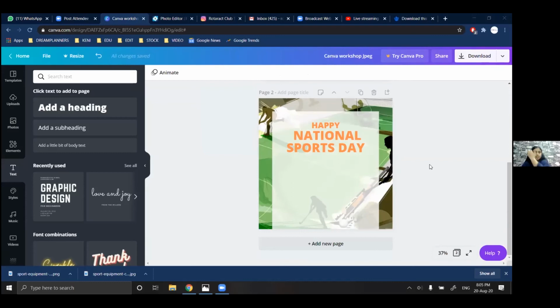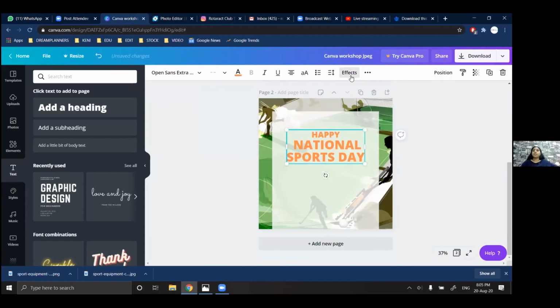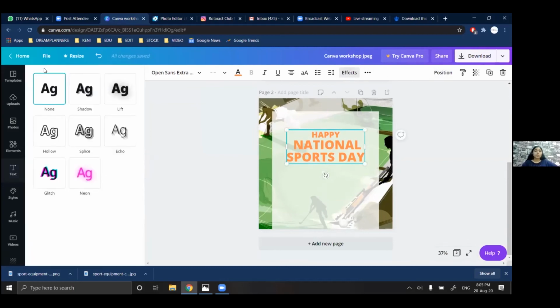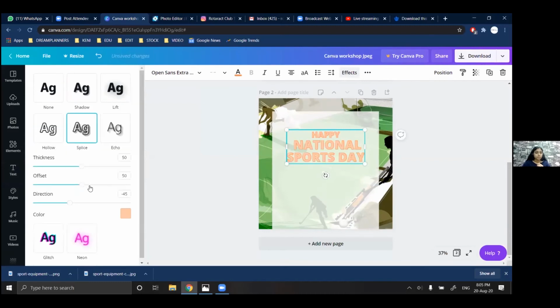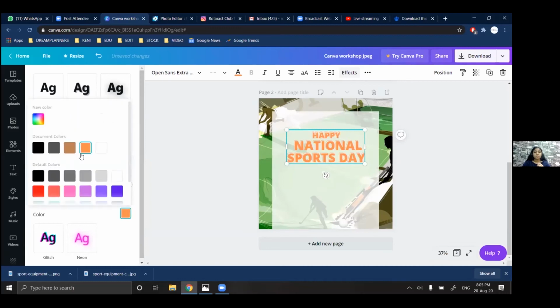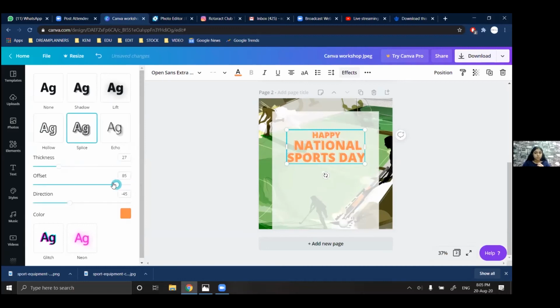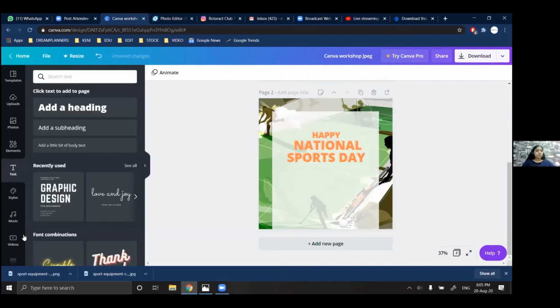So as you can see, I have made changes. Now here there is an option for effects. Under effects they give you options for drop shadow, then glow and everything. So if you want to add anything, you can definitely add. I'll just show you one. I'll just keep it this way.